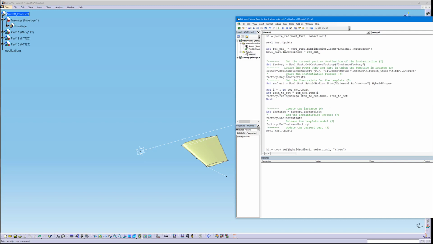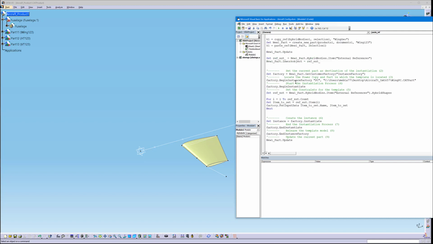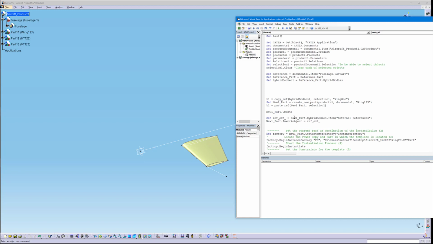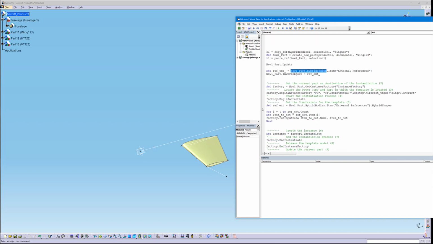So instead of having the previous class, I just replaced it with the actual address. So I use another class and then inside hybrid bodies. So that's basically what solved it.